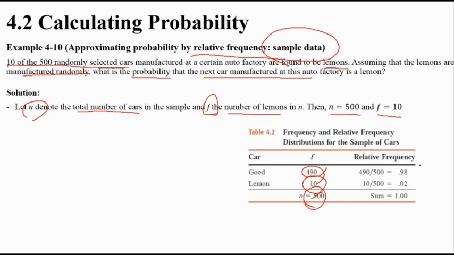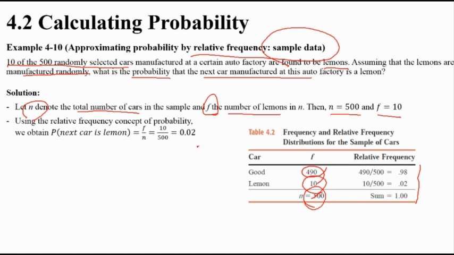So relative frequency, right? We already know. So how can you calculate here? It's kind of a relative frequency table. So 10 are lemons, and 500 total. So what's the relative frequency probability? Just like that. Okay.